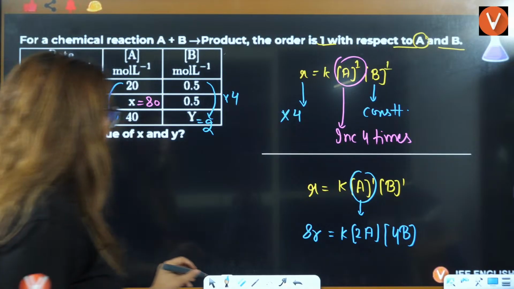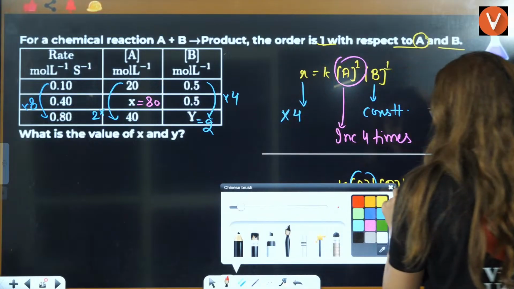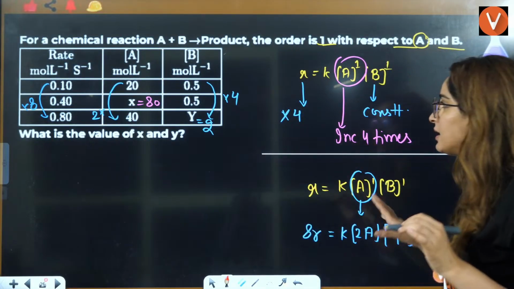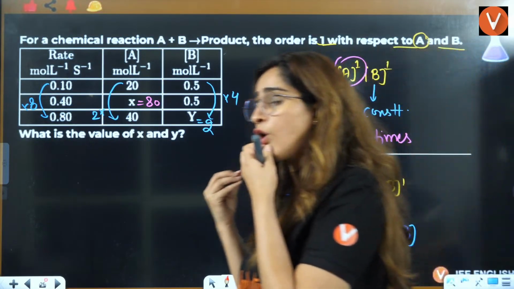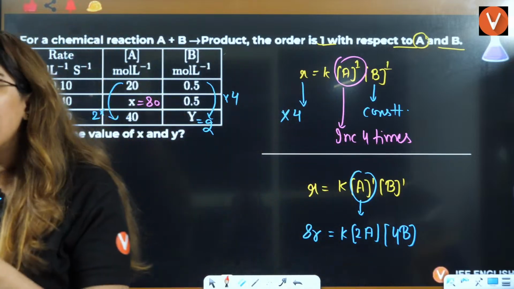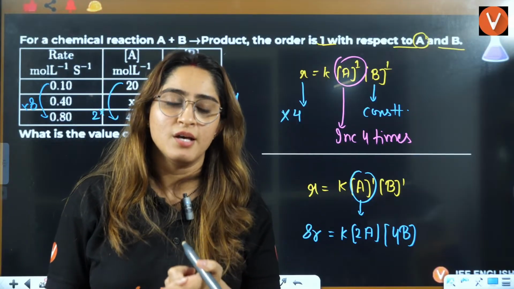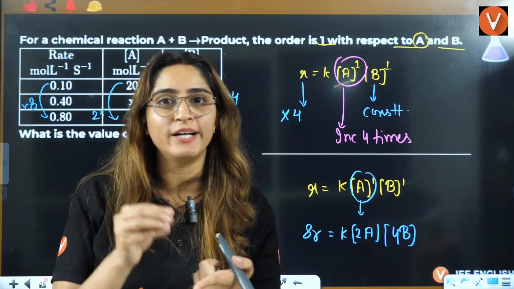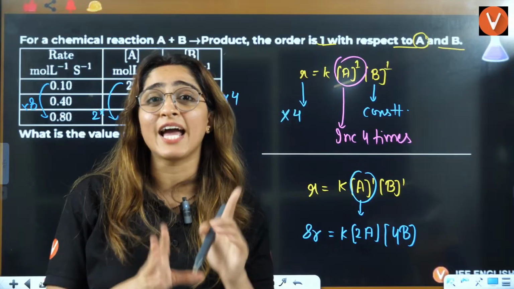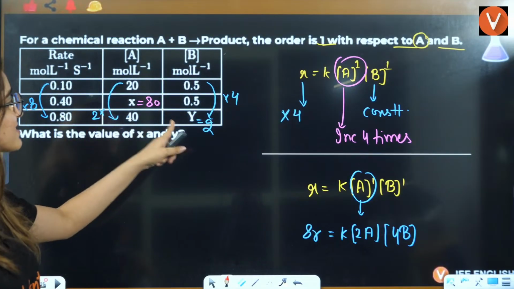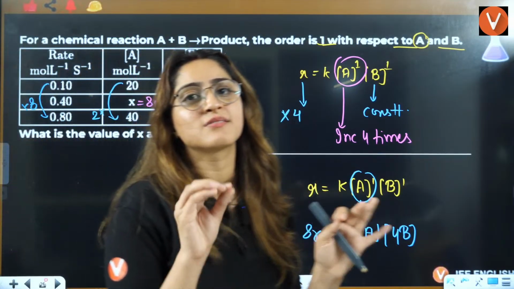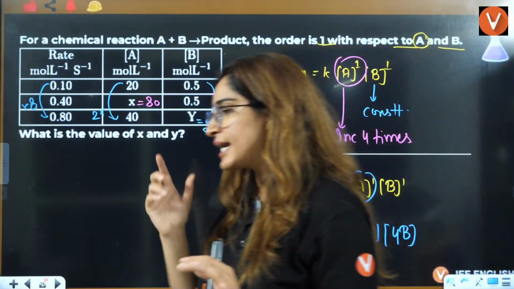This is actually a very, very important question that I am teaching you, based on table, based on order, how to find the order. There are different ways they can ask you. I am not repeating the same kind of question. First, I asked you double and triple. Then I gave you a table. Then I am asking you to find x and y value. So no question is a repeated question here. Right? Okay.